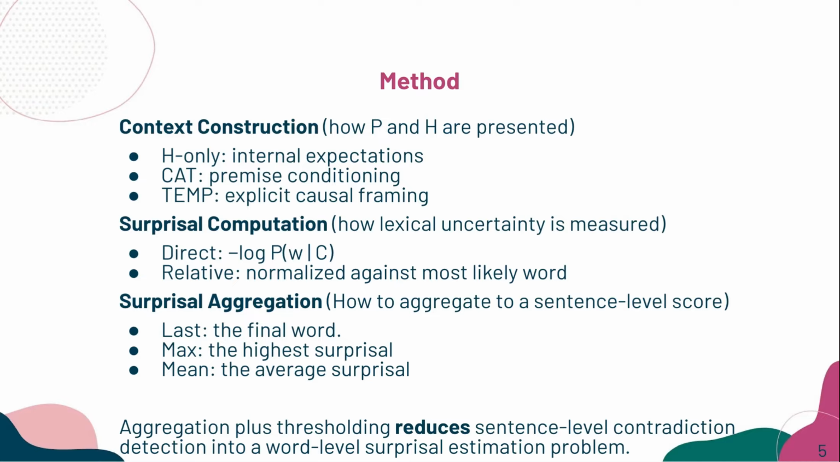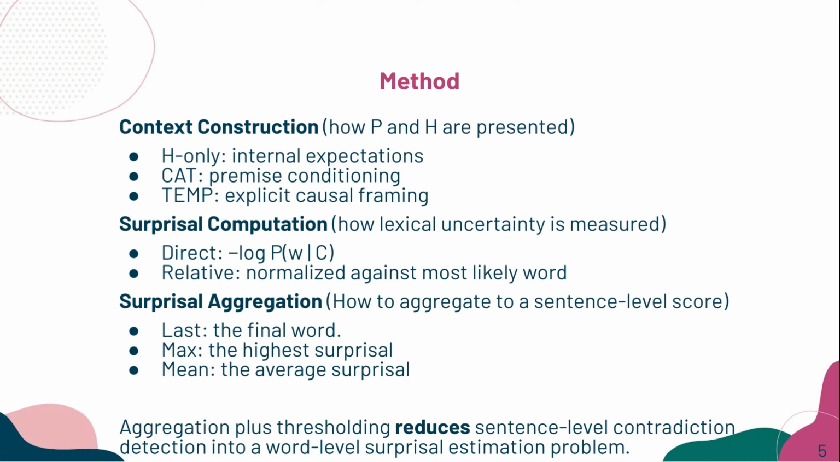To test our assumption, we design our method along three main dimensions. First, we change how we present the premise and the hypothesis to the model. This directly affects what the model conditions on. In the edge-only setting, the model sees only the hypothesis. This allows us to understand its internal expectations without premise information.